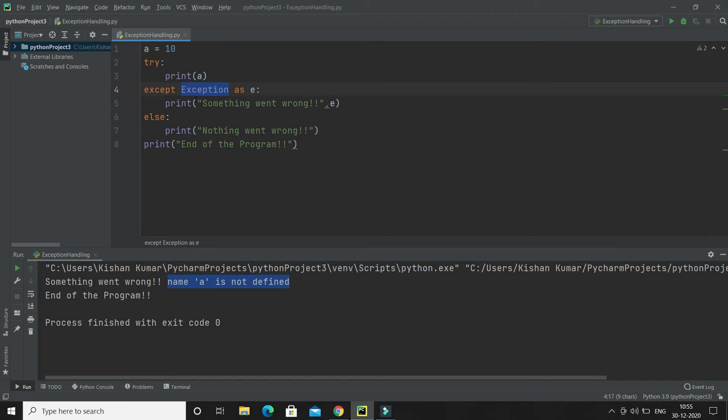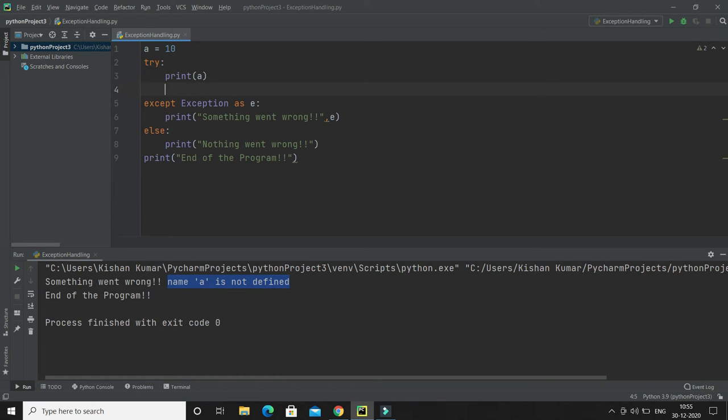So instead of giving the generic exception, you can have more than one except block here. You can define many exceptions for a single try block. You can define as many except blocks as you want.